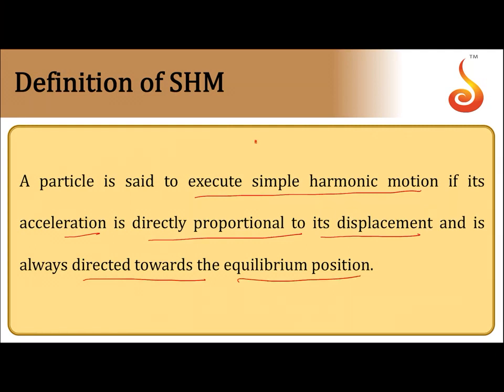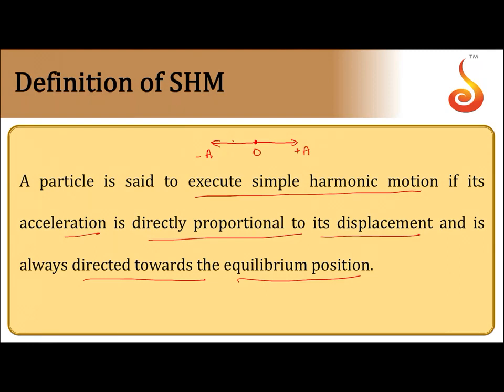So if we consider a particle oscillating about a point, it goes to this extreme and comes back and goes to this extreme. So it will be oscillating between these two points. Let's say this is minus A, this is plus A. Between minus A and plus A, this O is the equilibrium position.